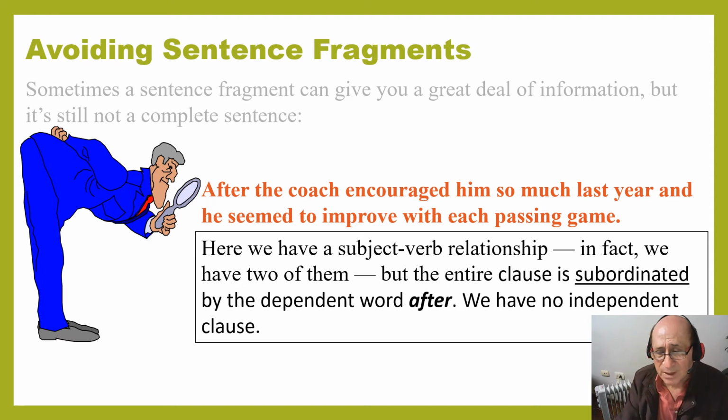However, the entire clause is a subordinated clause because of the conjunction after. That means that you still need a main clause. But here we have a conjunction and, which connects two independent clauses. But the first clause is not independent because it has a subordinator, after. So we have no independent clause.